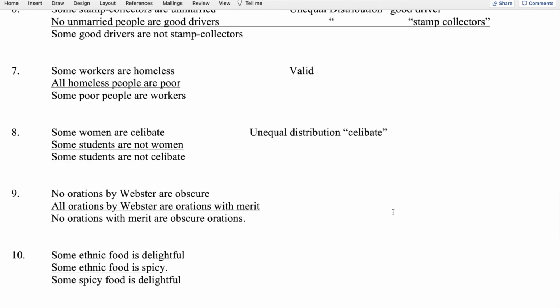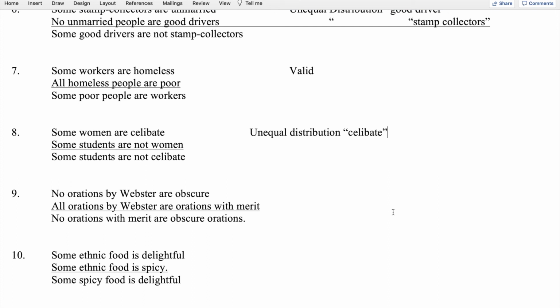Number 9, no orations by Webster are obscure. All orations by Webster are orations with merit, and therefore no orations with merit are obscure orations. So in this case, we start with a universal negative. The second premise is a universal affirmative, and the conclusion is universal negative. In the first premise, both terms are distributed. In the second premise, the subject term is distributed. And in the conclusion, both terms are distributed.